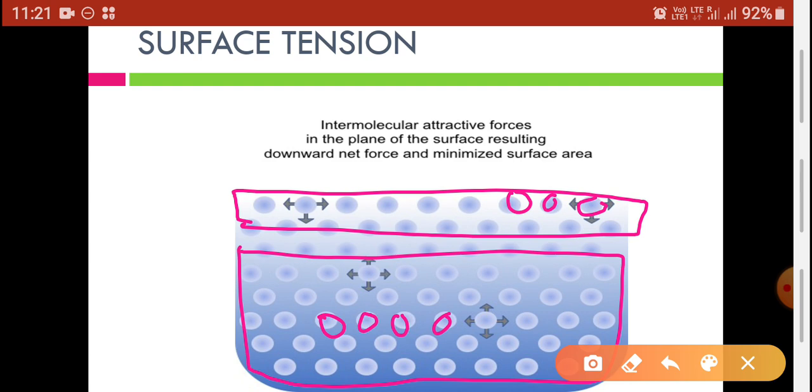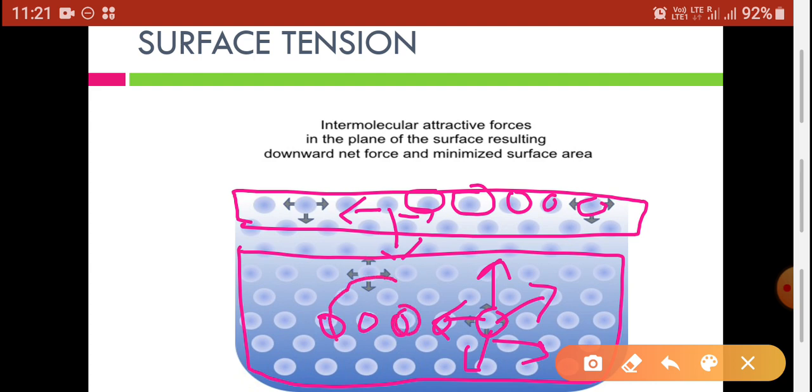Molecules which are present on the surface get attracted downwards and sidewise only, while molecules which are present in the depth are attracted from all directions. So these molecules can freely move in the depth of the liquid, while molecules which are present on the surface have restricted movement.